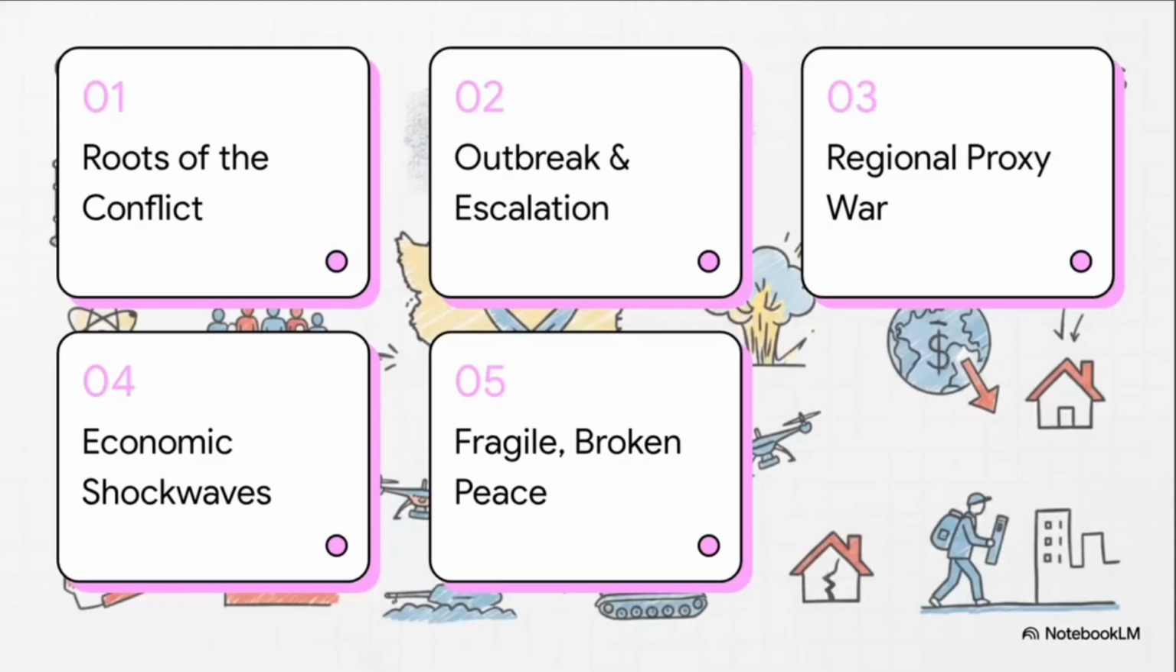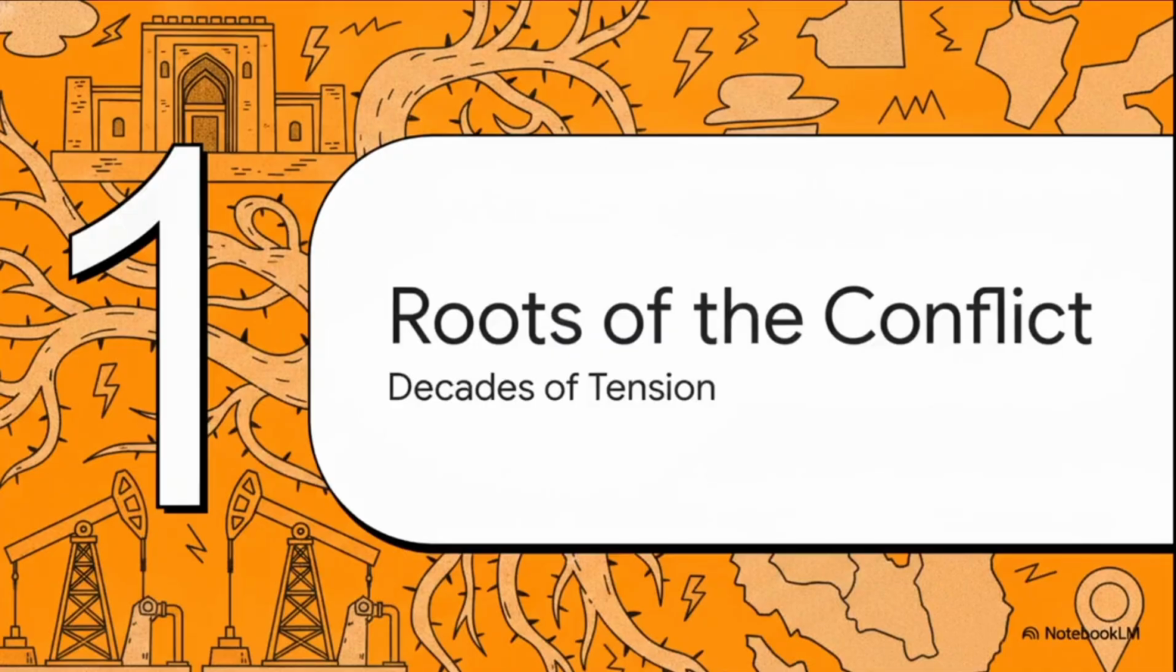To make sense of this incredibly dense geopolitical puzzle, we're going to follow a pretty straightforward map in this explainer. First, the roots of the conflict. Second, the outbreak and escalation. Third, the regional proxy war. Fourth, those global economic shockwaves I just mentioned. And finally, number 5, a fragile, broken peace. All right, let's jump right into part 1.